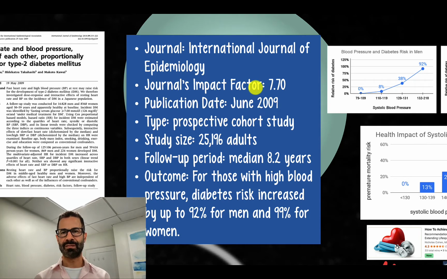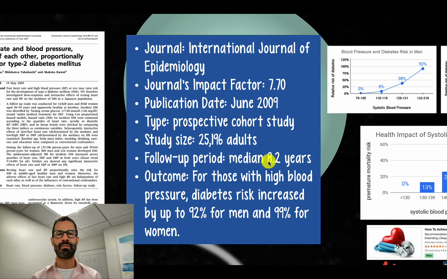Any journal with an impact factor of 3 to 9 is considered good, whereas the average journal's impact factor is a 1. The study was published in June 2009. It was a prospective cohort study. Over 25,000 adults were included for a median follow-up period of 8.2 years. Let's take a look at the results.